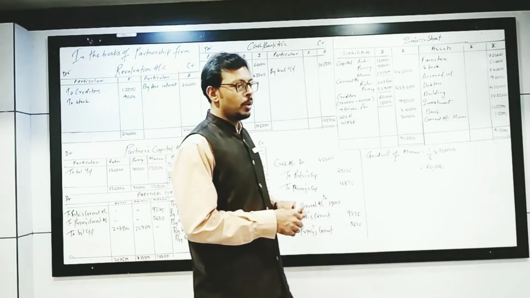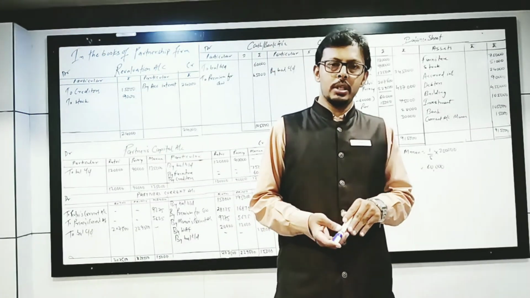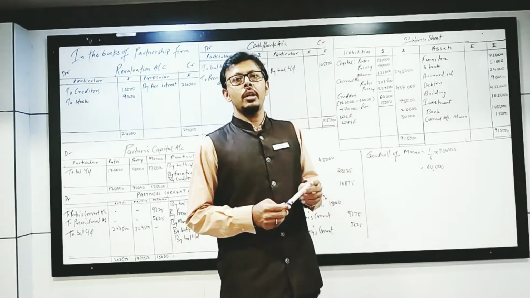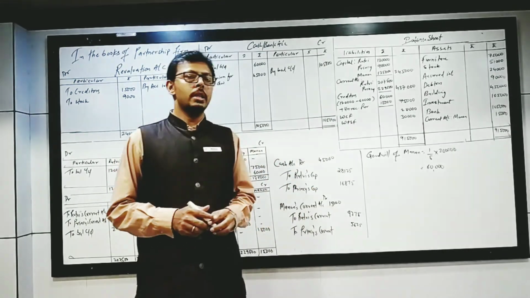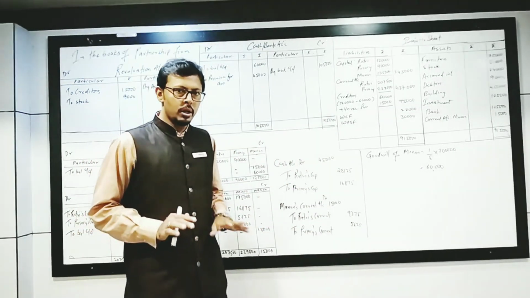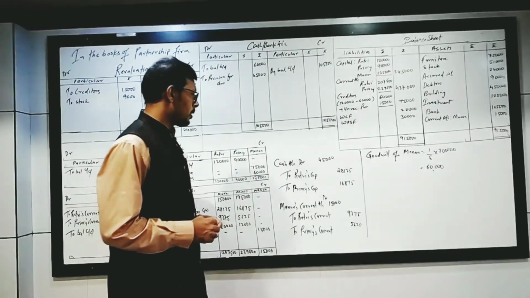As the ratio of the new partner is given as 1/5, so whatever the old ratio, the same will be my simplifying ratio. This you already know very well. Okay. So what is the thing is that